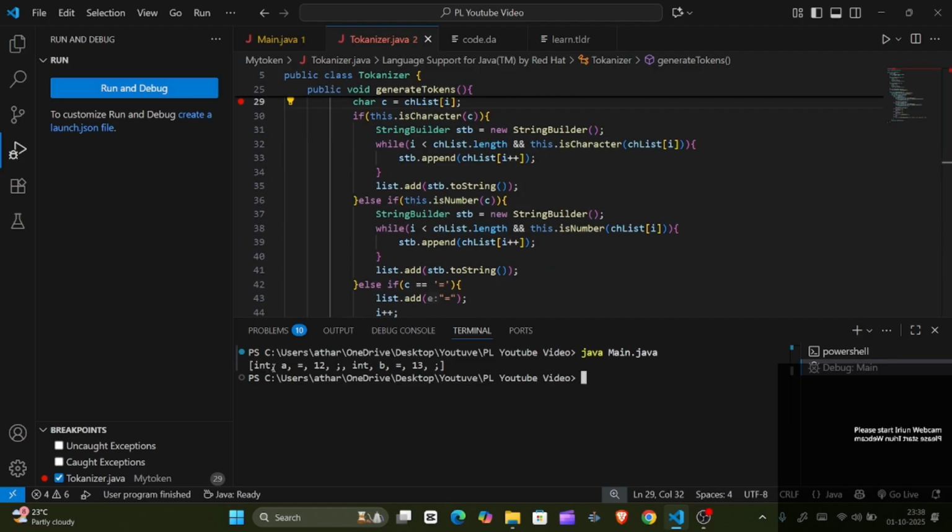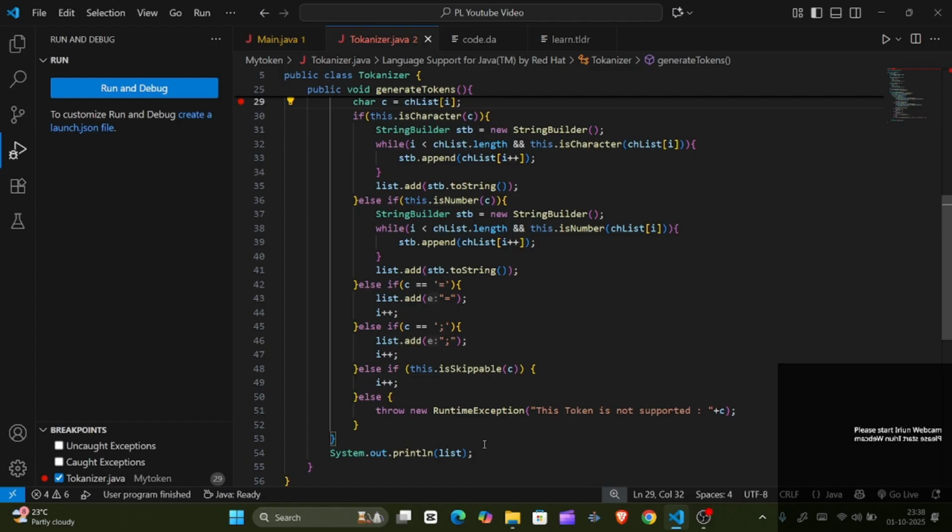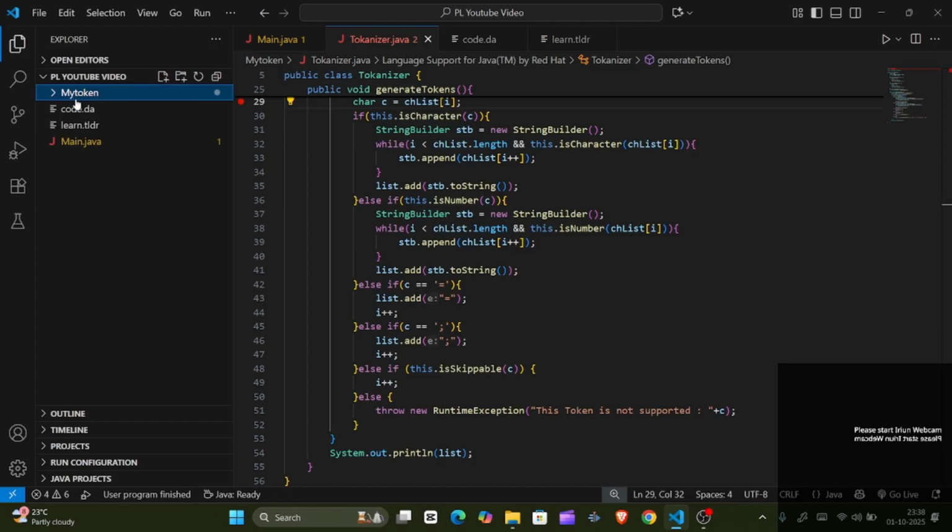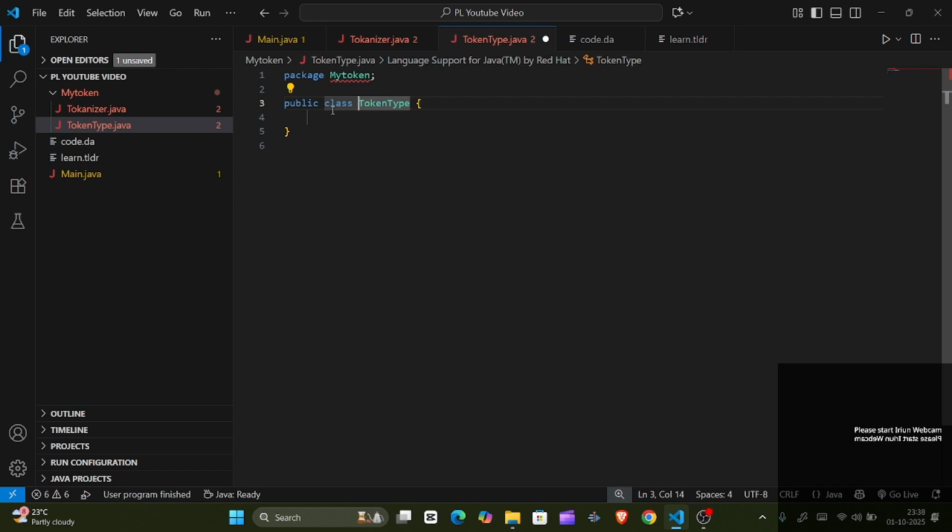Okay, so now we have int a equals 12 semicolon, int b equals 13 semicolon. But still the computer will not be able to understand the meaning of each and everything. So for that we need to define the token types. For that I'll create TokenType.java, and I'll create one enum.